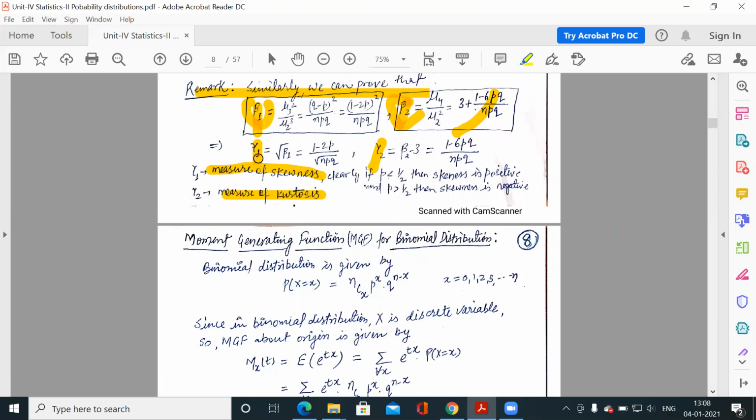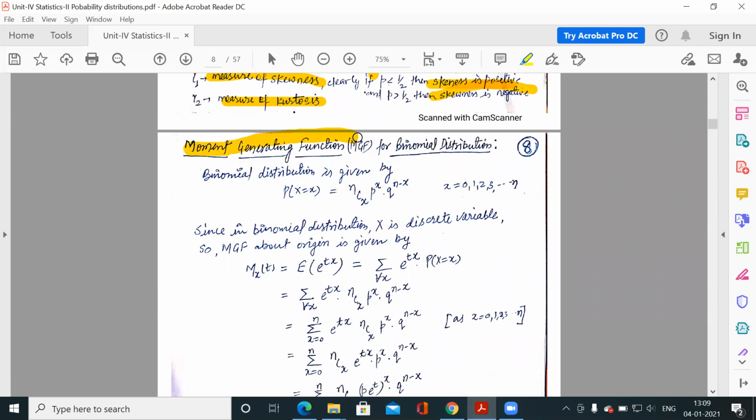So if you remember what is gamma 1, gamma 1 is a measure of skewness. And skewness is 0 whenever p is 1 by 2, and if p is less than 1 by 2, so this is 2 into 1 by 2, that is 1, so it is less than 1, so 1 minus less than 1 is positive, so the skewness is positive. And similarly when p is greater than 1 by 2, so this numerator is negative, so skewness is negative.